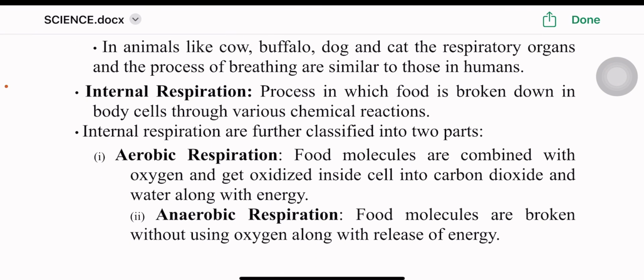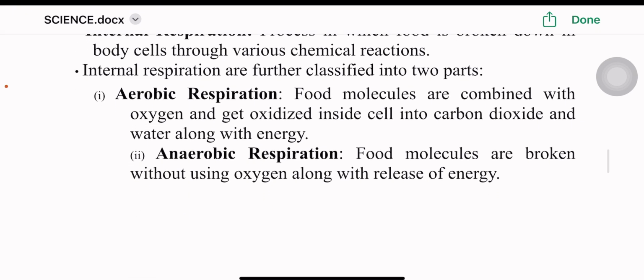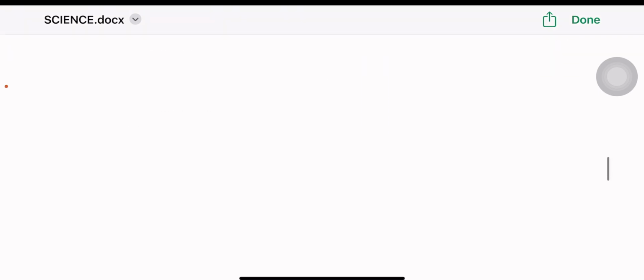Internal respiration is further classified into two parts. Aerobic respiration: food molecules are combined with oxygen and get oxidized inside a cell into carbon dioxide and water along with energy. Anaerobic respiration: food molecules are broken down without using oxygen, along with release of energy.